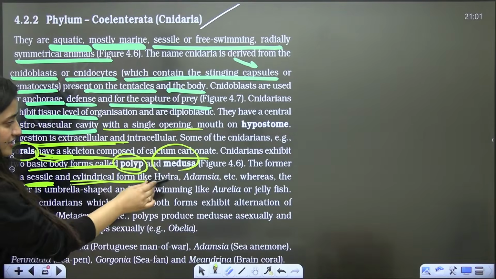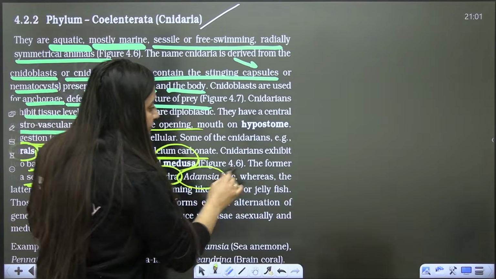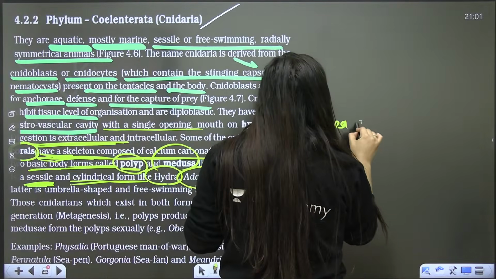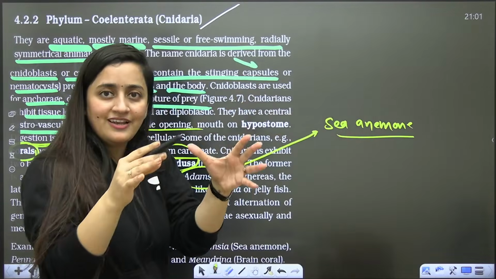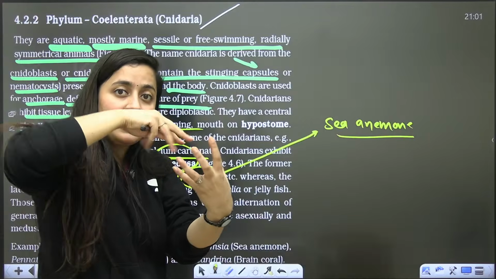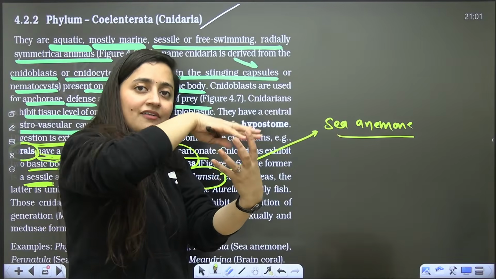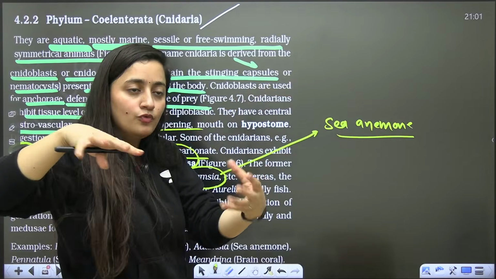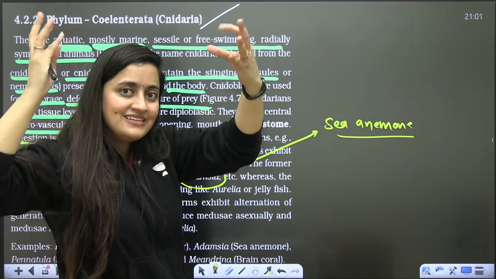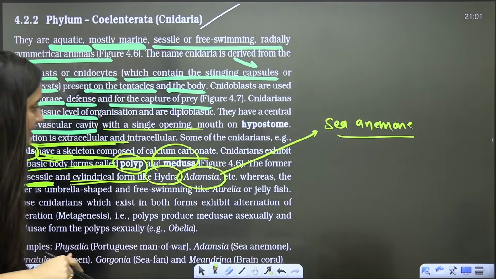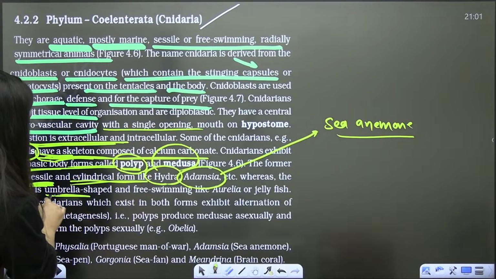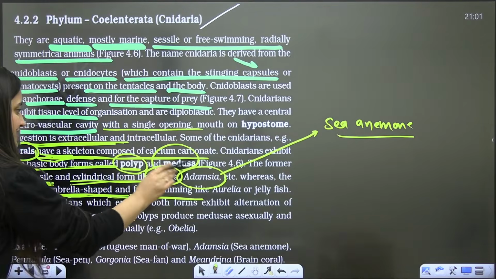It is cylindrical, just like your hydra, just like your Adamsia. Adamsia, you know? Sea anemone. So sea anemone is fixed over an empty shell. That shell will have the hermit crab. With the help of that crab, the shell will be taken here and there, sea anemone will move, and that sea anemone, its tentacles, its cells are going to protect that crab. So that type of association we see in their case. Okay, so medusa is umbrella shaped, free swimming, just like your jellyfish.